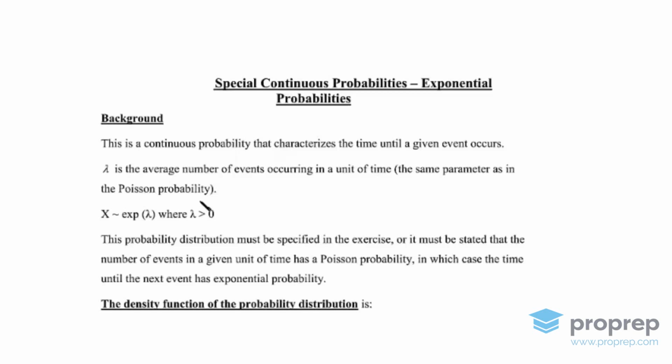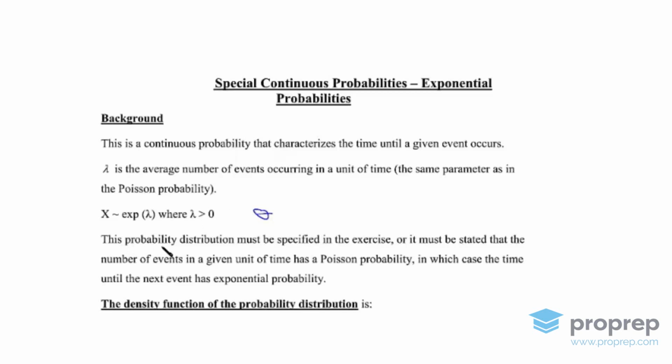So, whenever we have a continuous random variable, say x, and it's distributed with an exponential distribution, we write it like this. X is distributed with an exponential distribution with parameter lambda, where lambda is greater than 0. Now, lambda is always greater than 0 because we're dealing with time. And sometimes we can see the letter theta instead of lambda.